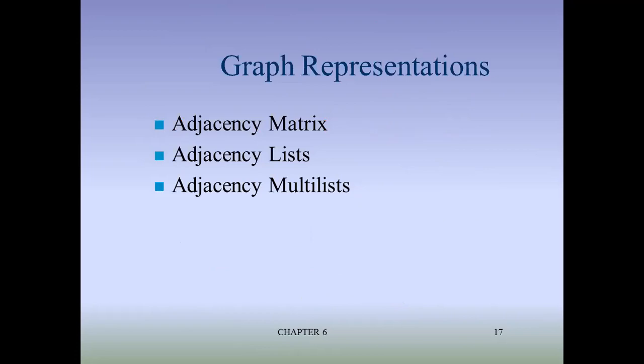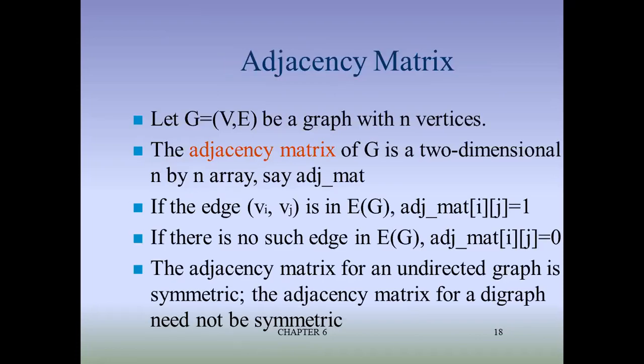Then the graph representation, we have discussed this. Adjacency matrix, adjacency list, and multi-list. Let G be (V, E). Then the adjacency matrix can be like this: if there is an edge Vi Vj, then the matrix will have the value 1. And if there is no such edge, then the corresponding entry in the matrix will have the value 0, in case of an undirected graph.